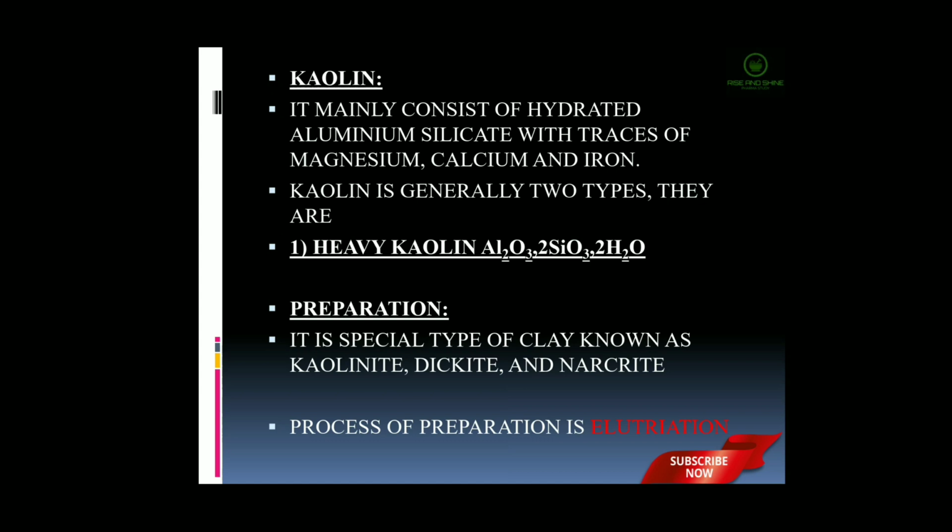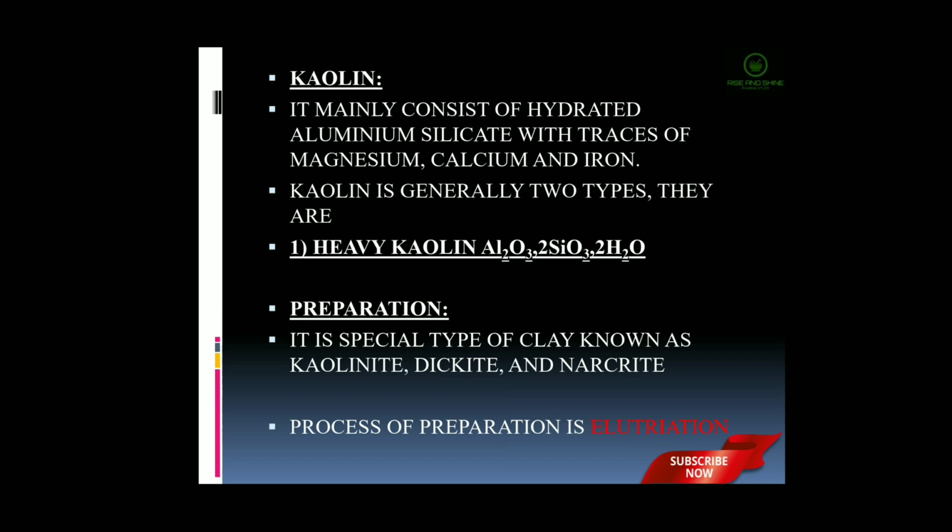The first is heavy kaolin. Heavy kaolin is prepared using a special type of clay known as kaolinite, dickite and nacrite. The process of preparation is elutriation. Elutriation is a process of separation of particles based on their size, shape and density using a gas or liquid flowing in the opposite direction of the sedimenting particles.